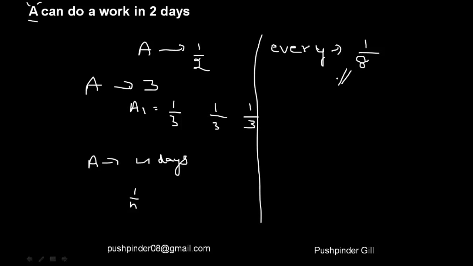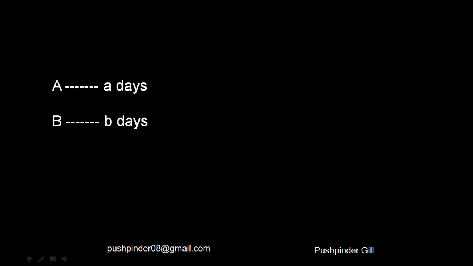That means it is going to take 8 days for A to finish all the work. So I hope this terminology is clear: if A can do a work in n days, he'll finish 1/n of the work every day in terms of fractions. And if A can do 1/n of the work every day, then he'll take n days to finish the job. So let's move forward.